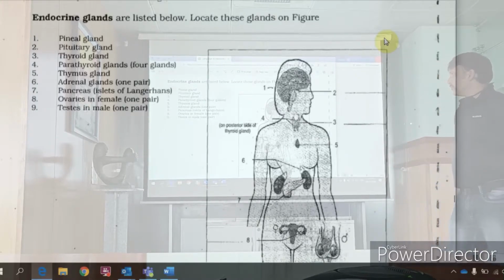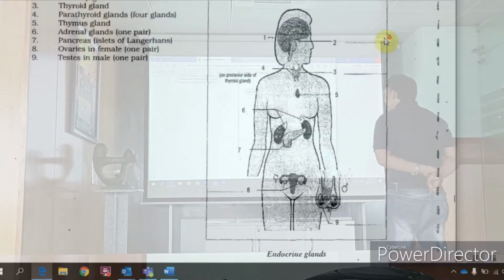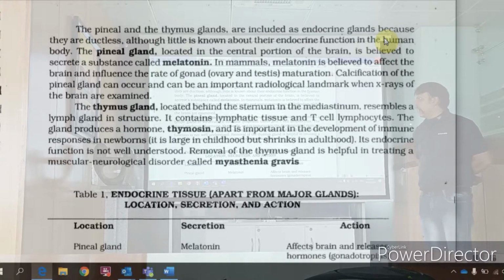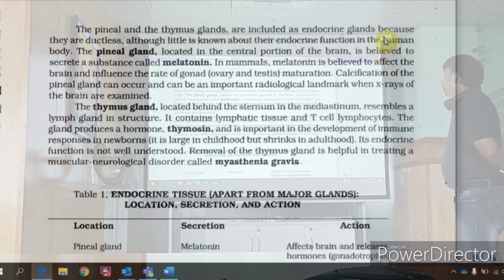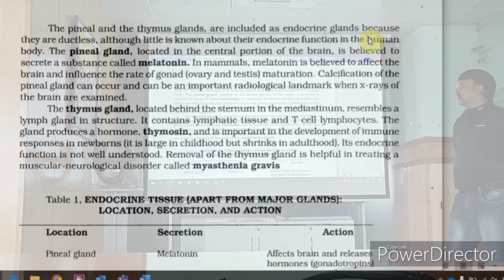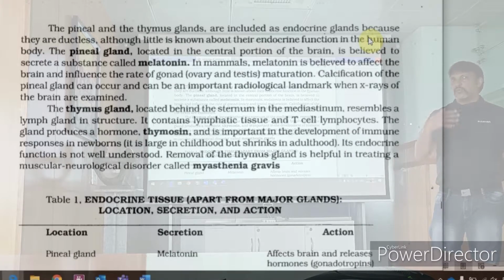Alright? Scroll down. Let's go with a few glands we'll cover right now. The pineal gland and the thymus gland are included here as endocrine glands because they are ductless. Though the endocrine function is known as very minimal, the pineal gland is located in the center portion of the brain. It secretes a substance known as melatonin. So, where have you heard about this melatonin? What can be its function?